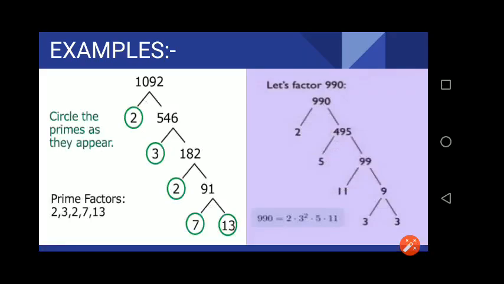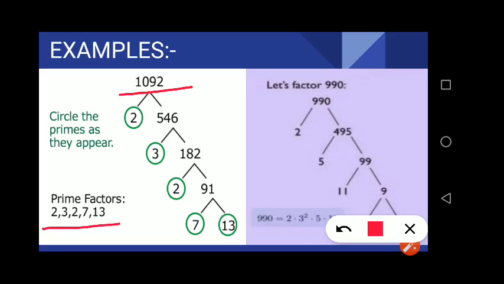The first example is of the number 1092. When we do the prime factorization of 1092, we get the prime factors as 2, 3, 2, 7 and 13.